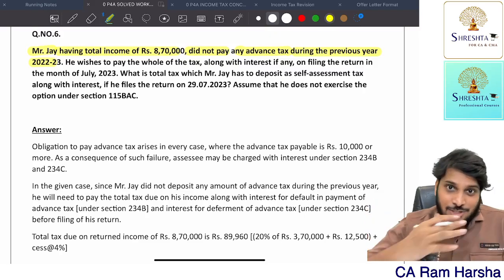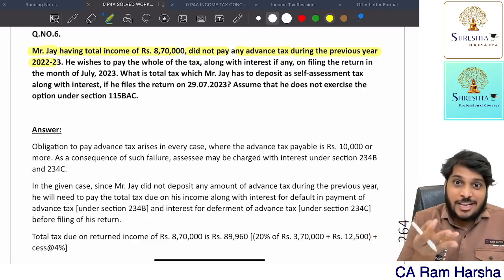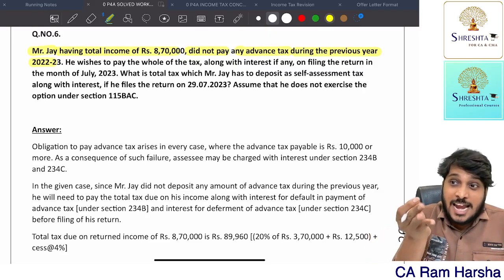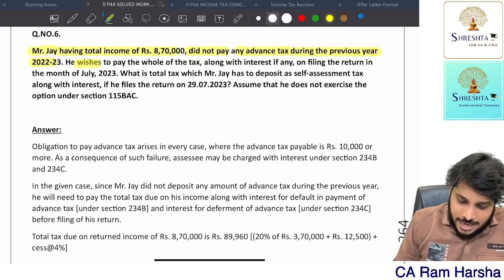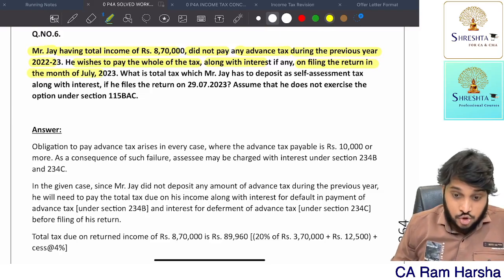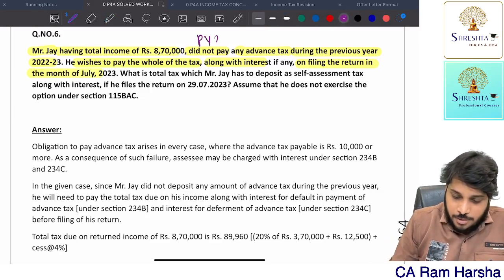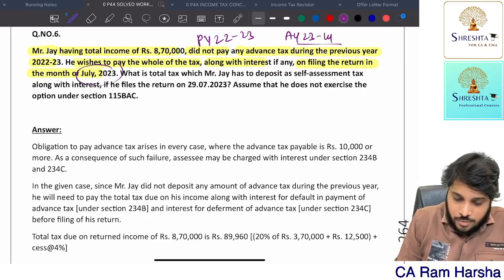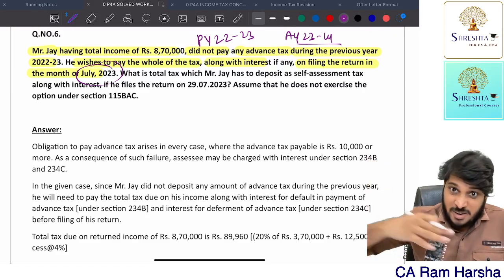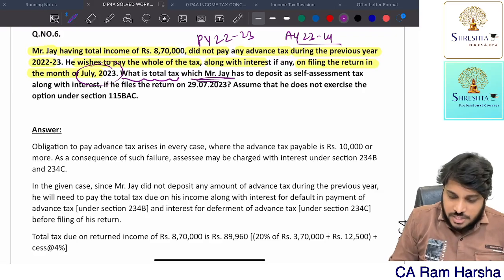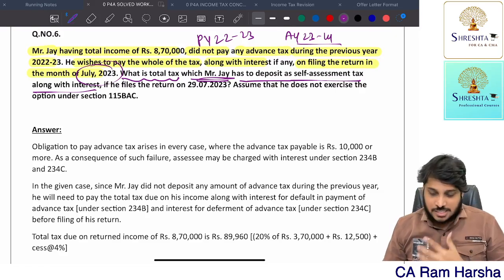Which means every installment is fully short. He did not even pay 12% to get exemption for the first installment shortfall related interest. He wishes to pay the whole of the tax along with interest on filing the return in July 2023. So they are talking about previous year 22-23, assessment year 23-24. In July 2023, he wants to pay total tax plus interest, everything put together. What is the total tax which Mr. J has to deposit as self-assessment tax along with interest?